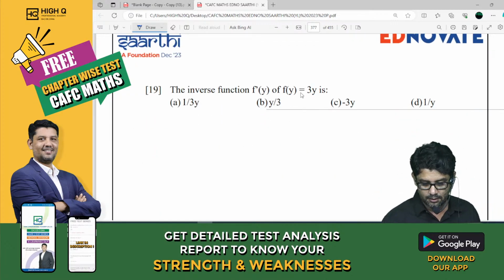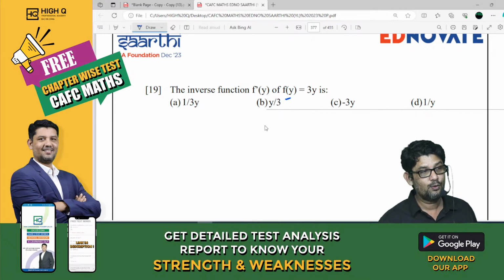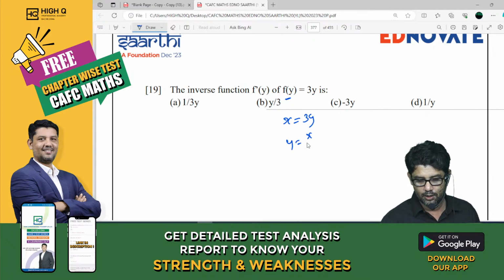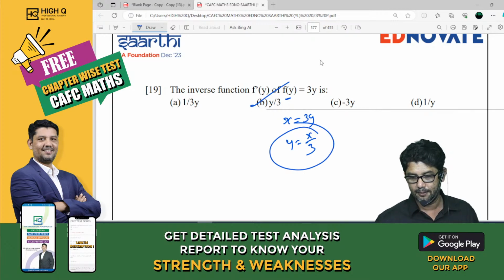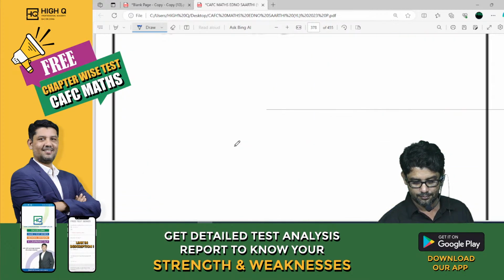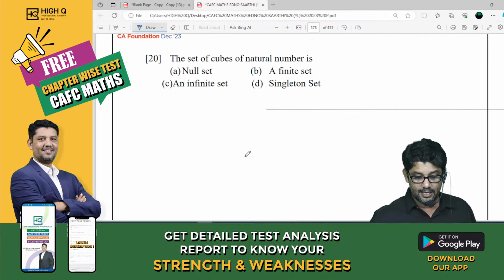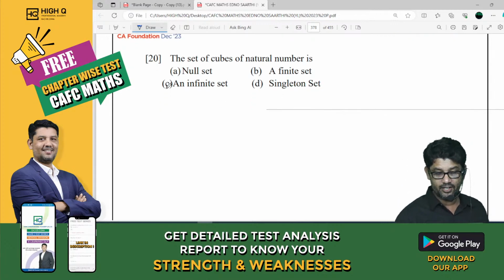Inverse function. Now, here they are asking to find out f inverse of y. So therefore, what you will do? You will write x is equal to 3y. Y is equal to x by 3. So what is f inverse of x? Y by 3. Option B. The set of cubes of natural number. What a difficult question once again.